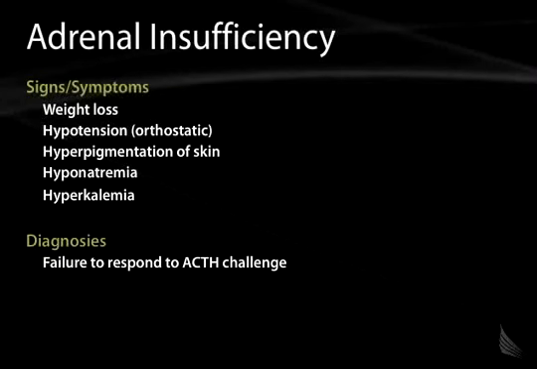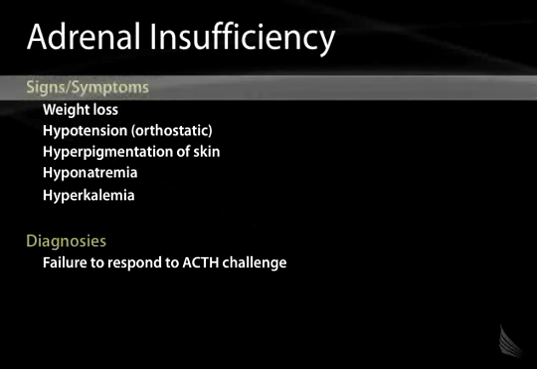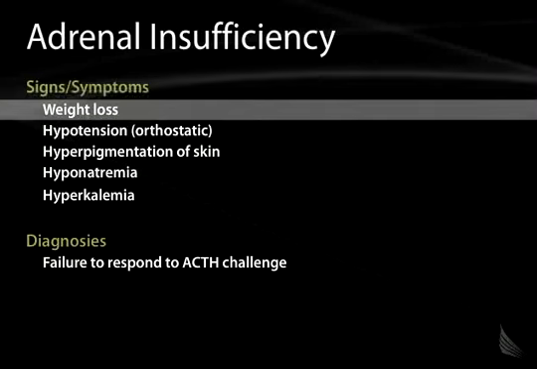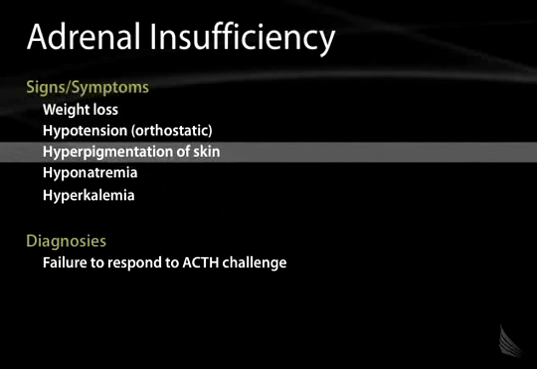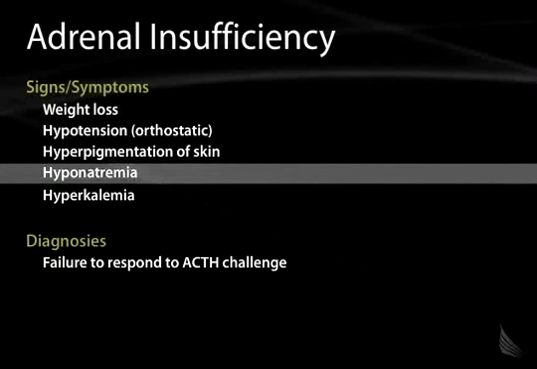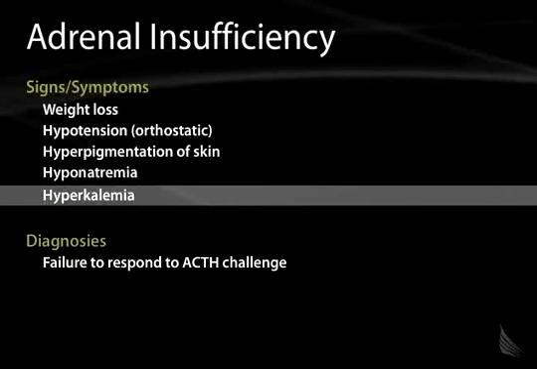Moving on to adrenal insufficiency. Adrenal insufficiency can be characterized by symptoms and signs such as weight loss, hypotension, and this will have an orthostatic component. It may have hyperpigmentation of the skin, depending on the etiology, hyponatremia, and hyperkalemia. And these should all make sense if you understand the normal physiology of aldosterone, the actions on the kidney, and the actions with respect to maintaining plasma volume.